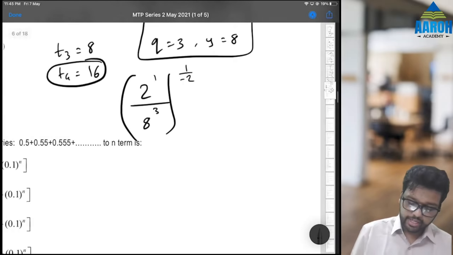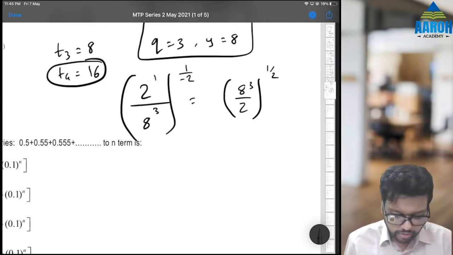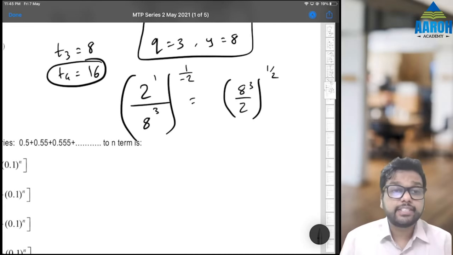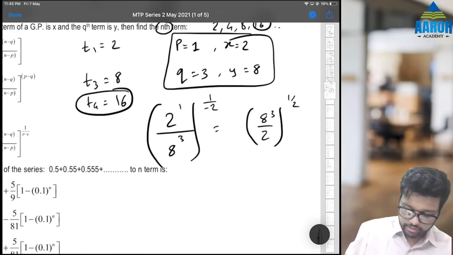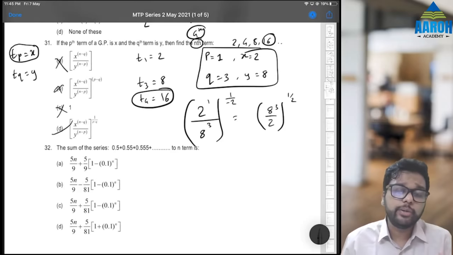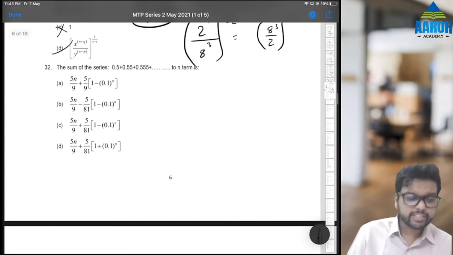Okay, let's try this. So that is going to be 8 cube by 2 raised to positive half, meaning square root. So 8 cube by 2 square root is 16. 16 is the correct answer, so option D is the correct answer. In exam, if you check A, B, C, then no need to check D, just tick the option. Here we did it.